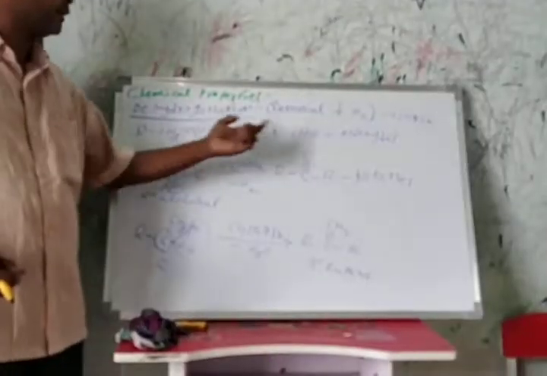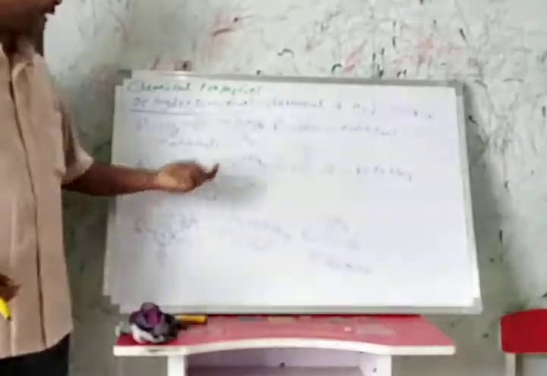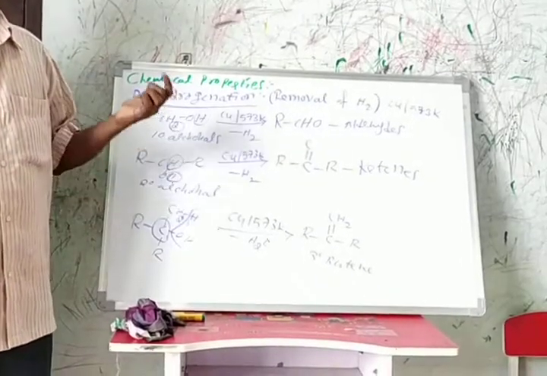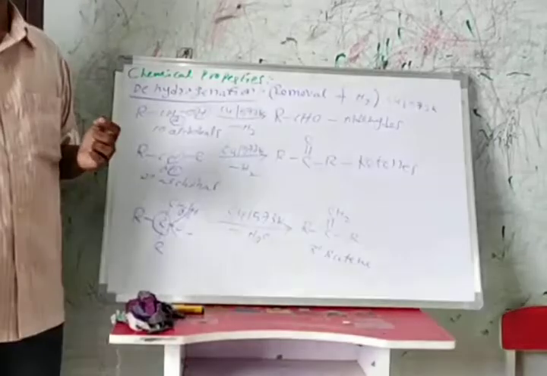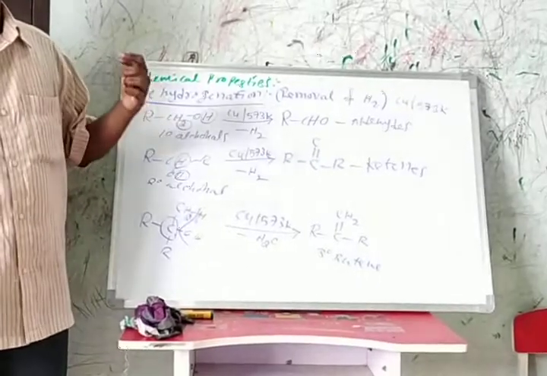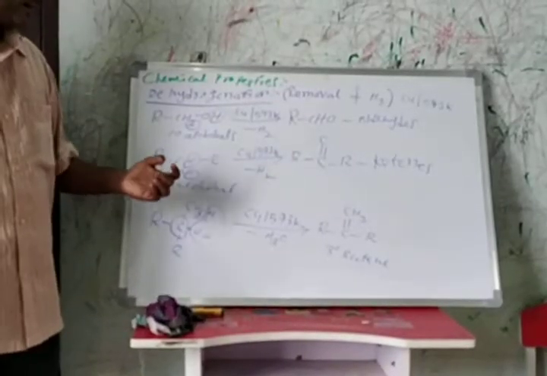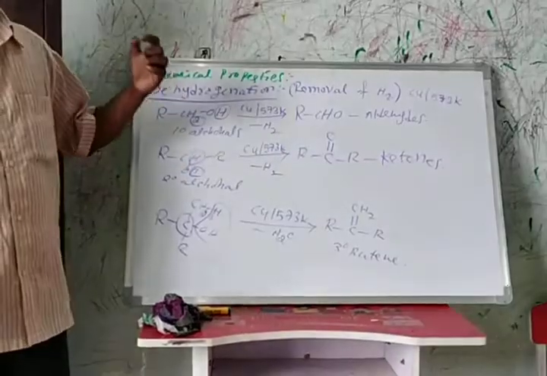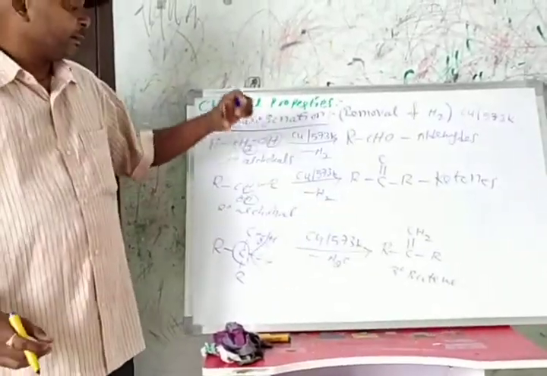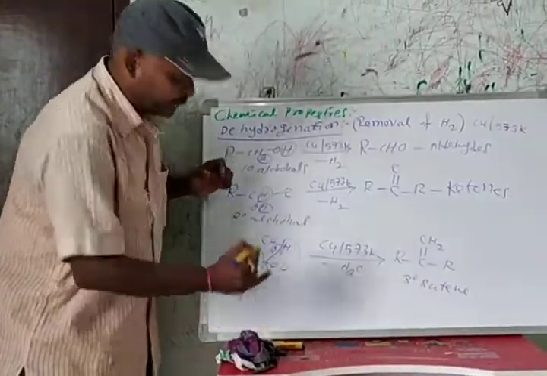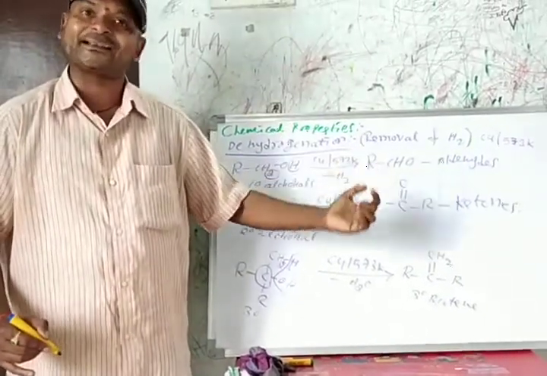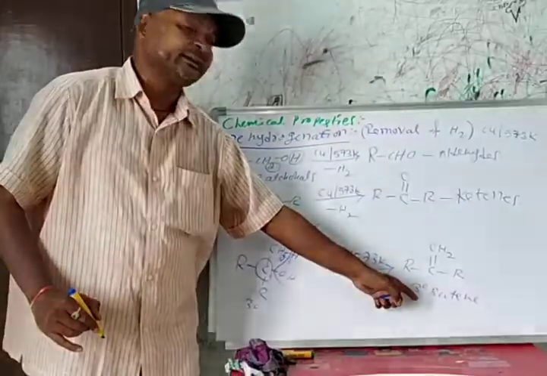That means the dehydrogenation of primary alcohol gives aldehydes, secondary alcohol gives ketones, and tertiary alcohols do not undergo dehydrogenation, due to the lack of hydrogen on the tertiary carbon atom. Instead of dehydrogenation, tertiary alcohols undergo dehydration and form alkenes.